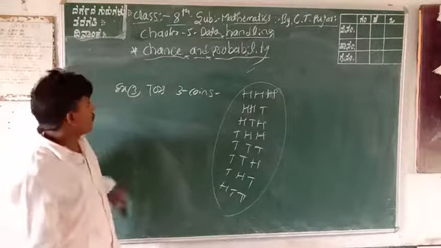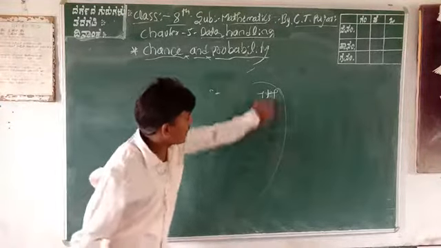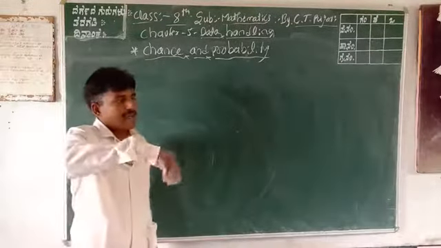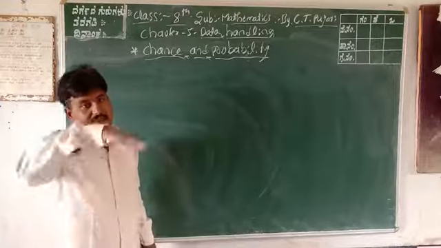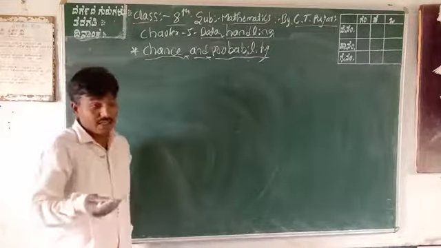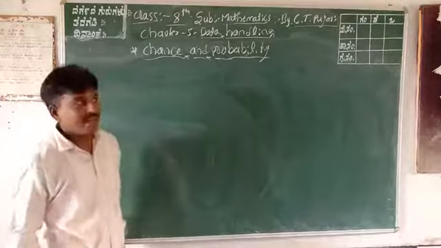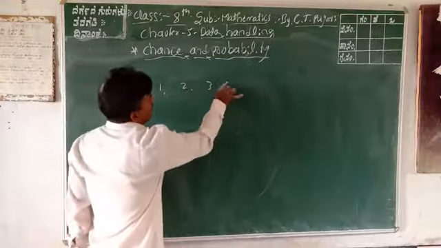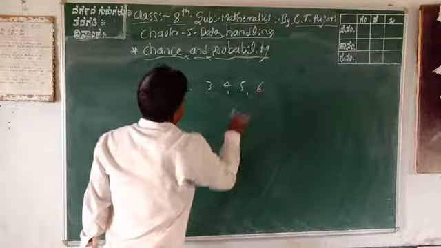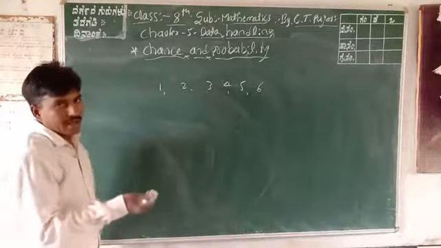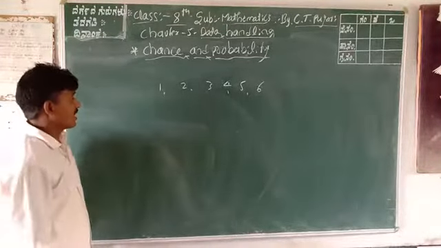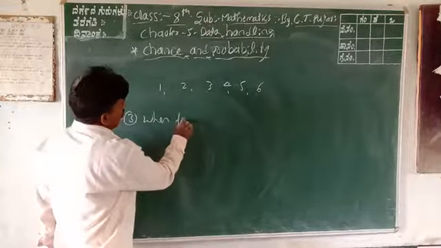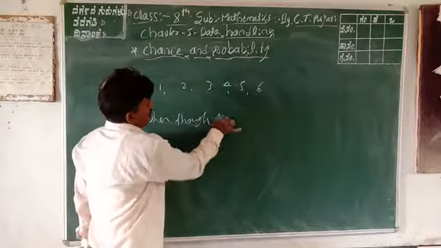Or otherwise, you know in real-world examples, in your home or your neighbors' games, that is snakes game, Sudoku. It's like the dice is there. When they throw the dice, how many results are outcomes? In the dice, totally 6 results are there: 1, 2, 3, 4, 5, 6. 6 results are outcomes in your snake game. That is all. Next question is what? Example number 3: throw the dice.